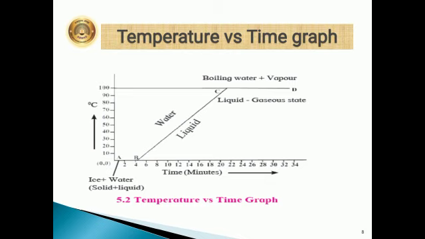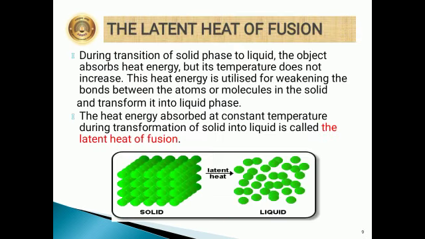The temperature remains constant during this transition, and the temperature at which the ice is converted into water is called the melting point of the ice. So you can see, children, as we go on increasing the temperature, the ice starts melting. With this graph you can know very clearly how the temperature is changing. So now let us come to the latent heat of fusion.